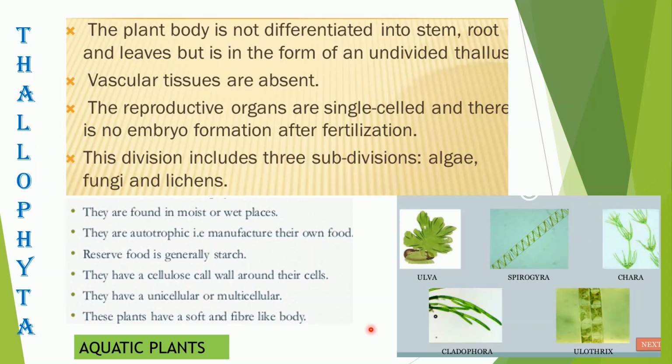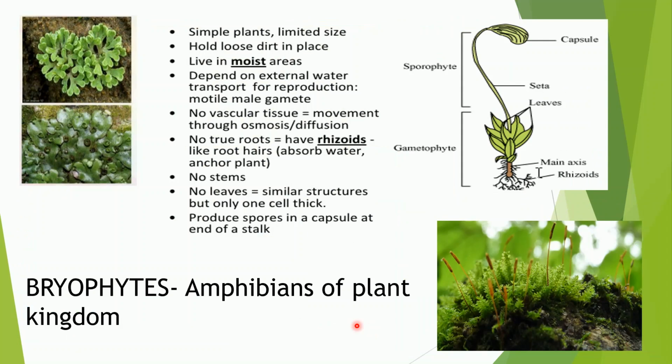Okay, now let us move to the next cryptogam, that is bryophytes. Now these bryophytes are given the title of amphibians of the plant kingdom. As the name itself says, amphibians, you have all learnt, can survive both on water and on land. Yes, so slowly the evolution occurred wherein the plants started moving towards the land.